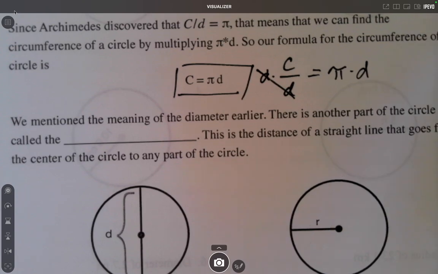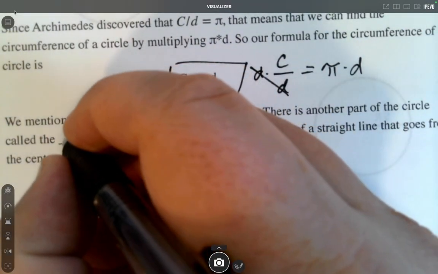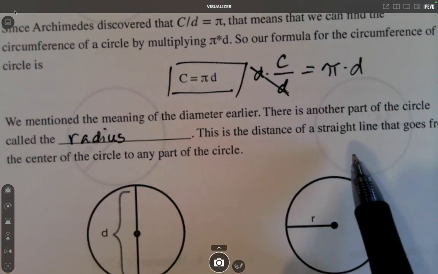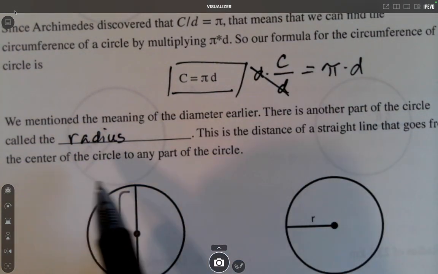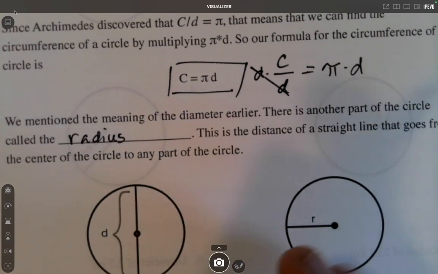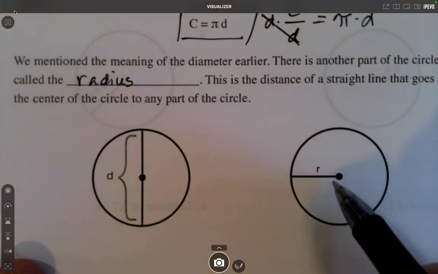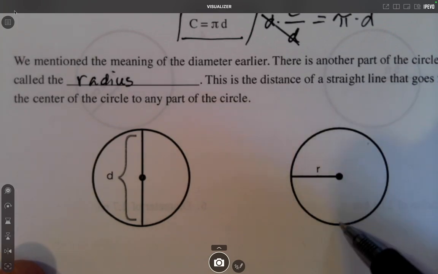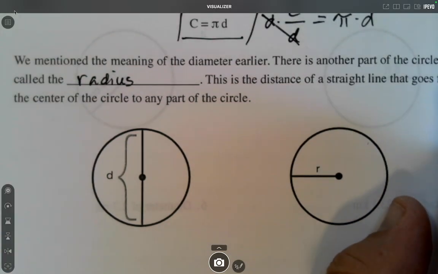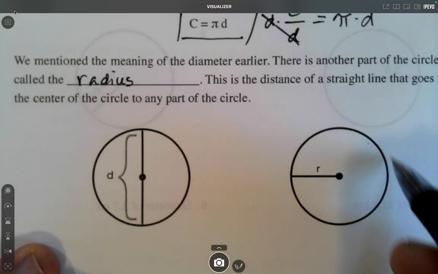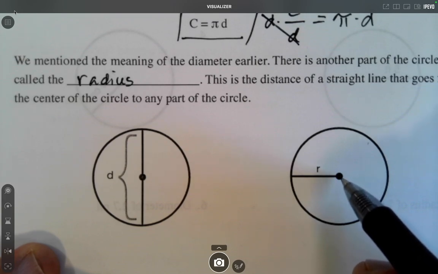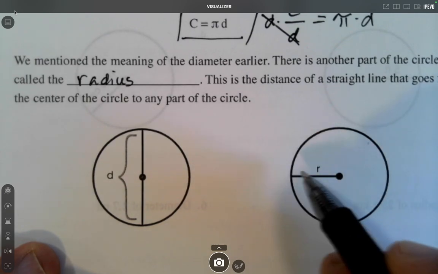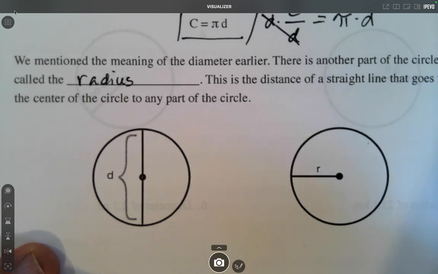Now there's another part of the circle that you'll need to know. That's called the radius. The radius is the distance of a straight line that goes from the center to any part of the circle. Again, they'll often draw it horizontal like this, but the radius could go diagonally, vertically, straight down, any direction, as long as one of its endpoints is on the circle and the other is on the center.